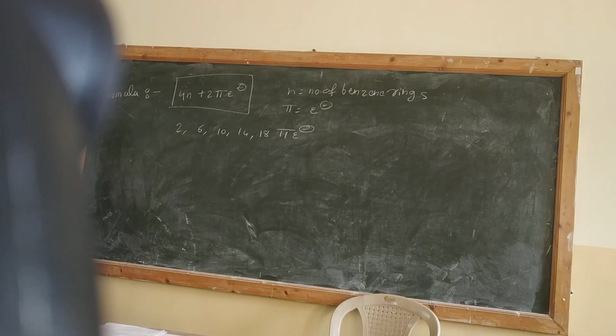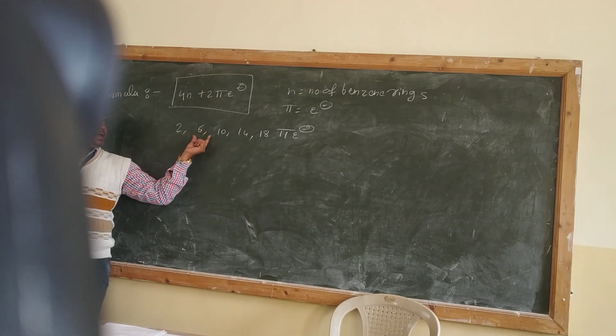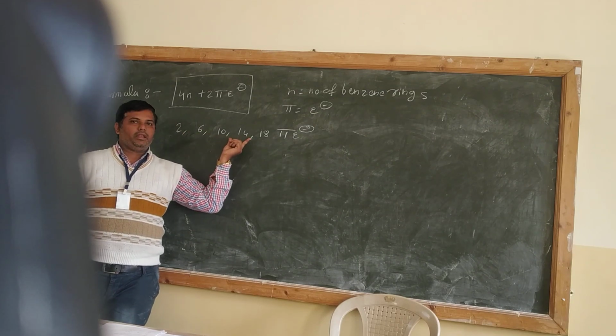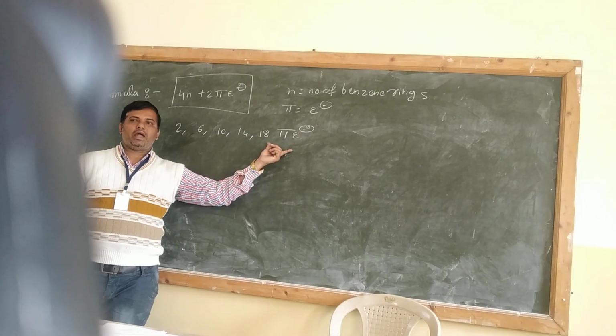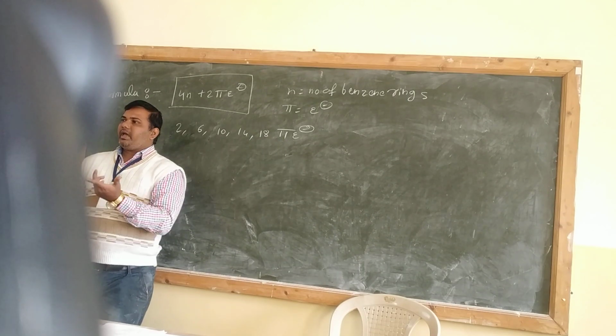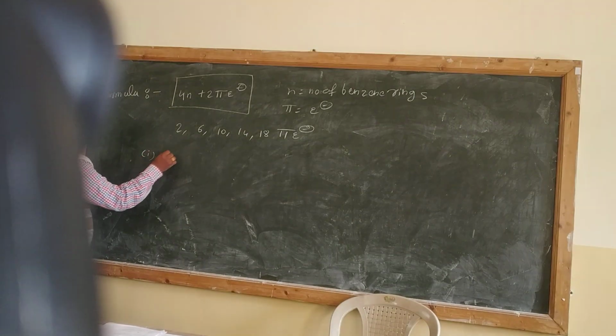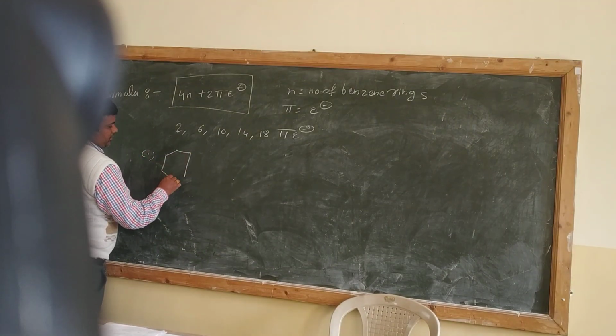See, again I will repeat. Try to understand. If you use this formula and you get the answer as 2, 6, 10, 14 and 18 pi electrons, that means the given compound is aromatic in nature. I will take an example and you will quickly come to know. Example number 1 is benzene.